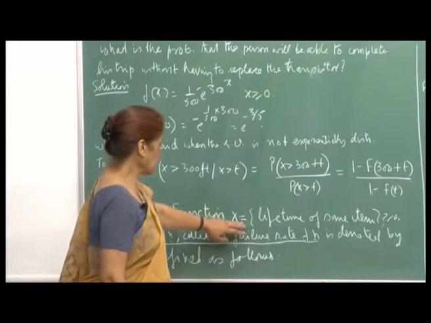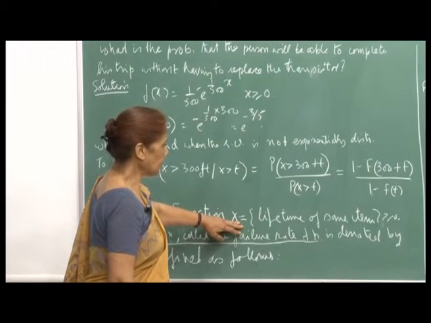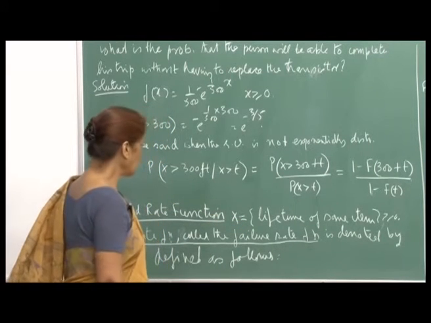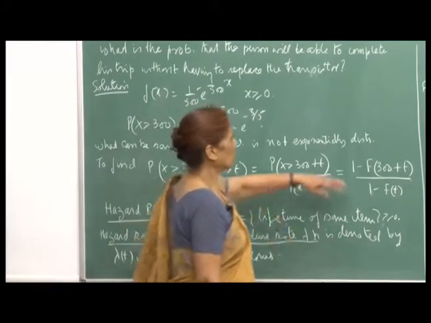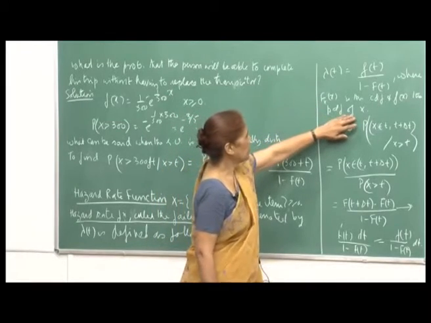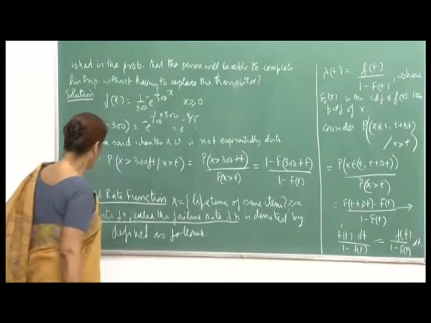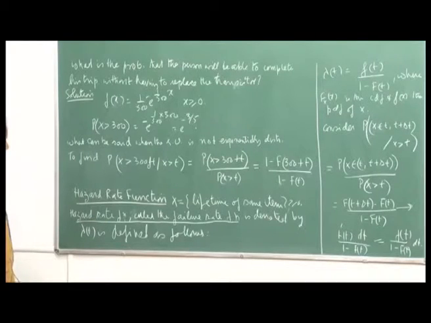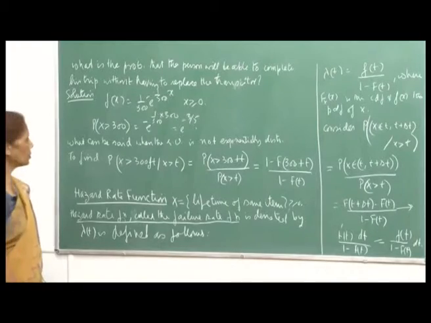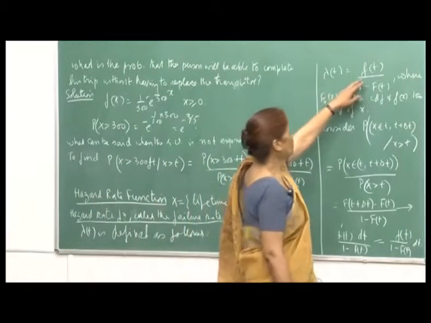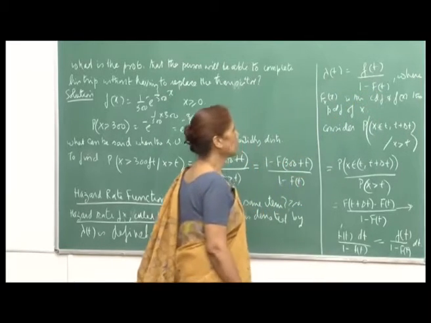If X is the random variable representing the lifetime of some item, and of course it is non-negative, with PDF small f and CDF capital F, then the hazard rate function, called the failure rate function, is denoted by lambda(t) and defined as follows: lambda(t) is small f(t), that means the PDF, divided by 1 minus CDF.